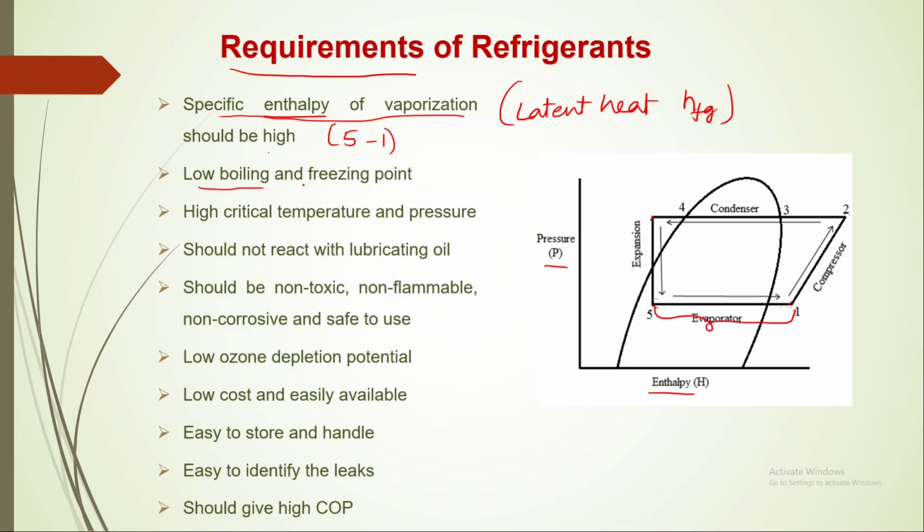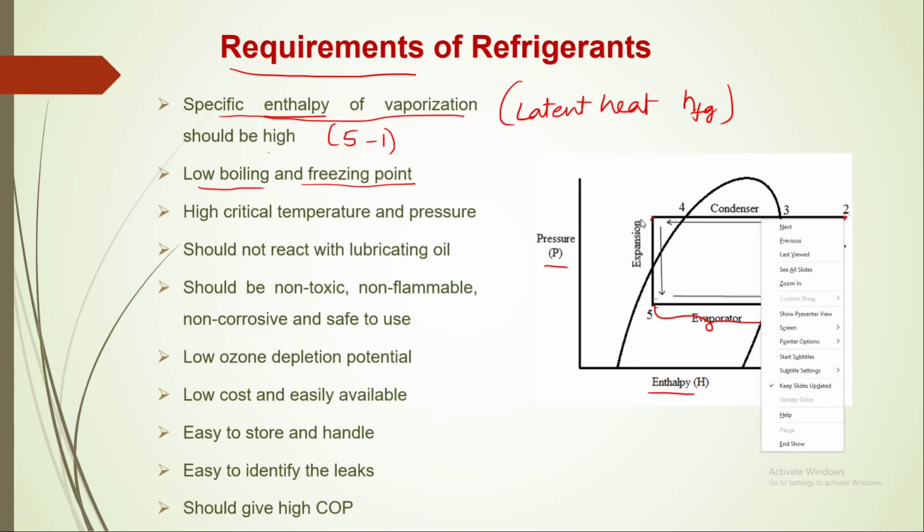Next, low boiling point and freezing point. So here in the condenser, this vapor refrigerant is getting converted into a liquid refrigerant.